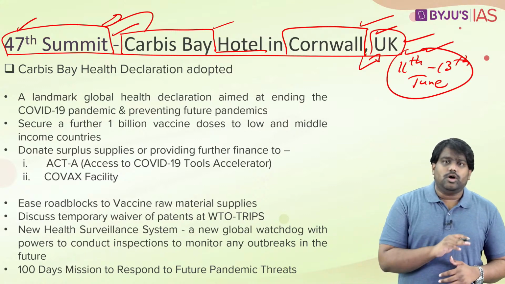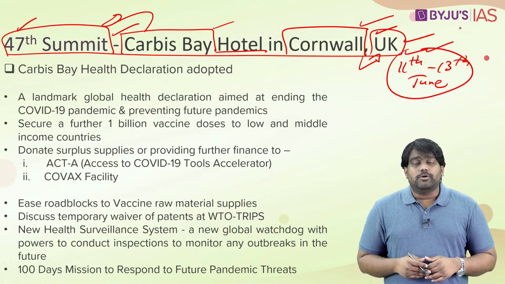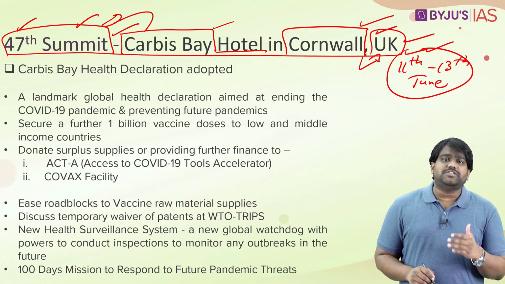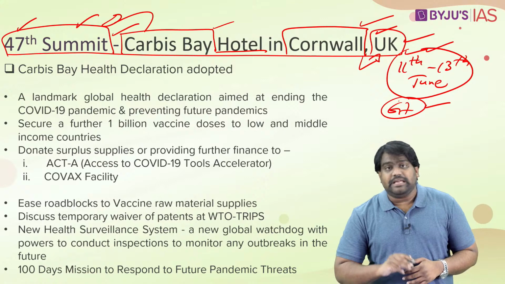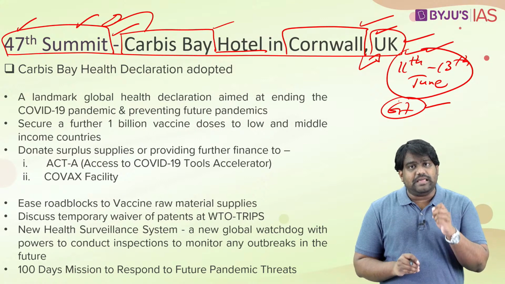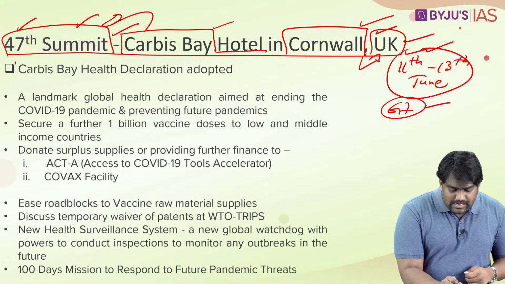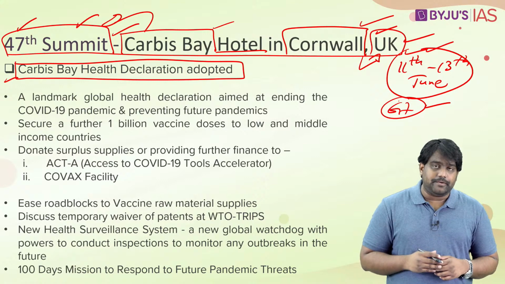This summit received a lot of media coverage around the world as well as in India, because in this summit, several important initiatives have been taken up. The G7 has announced many important initiatives, and they are going to be very important for your exams. So let's start by looking at the Carbis Bay Health Declaration, which was adopted by the G7.